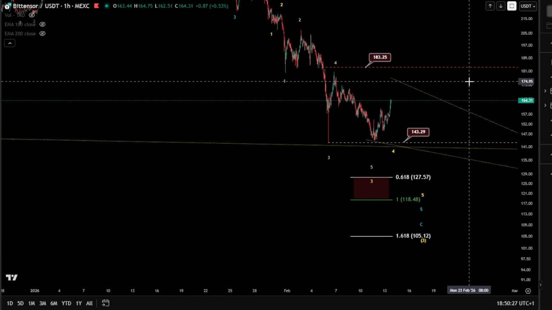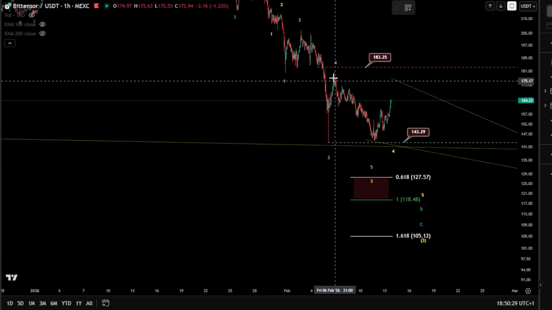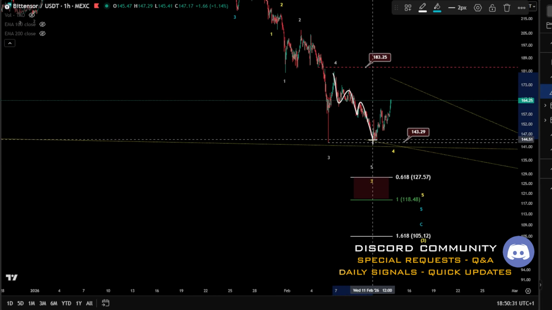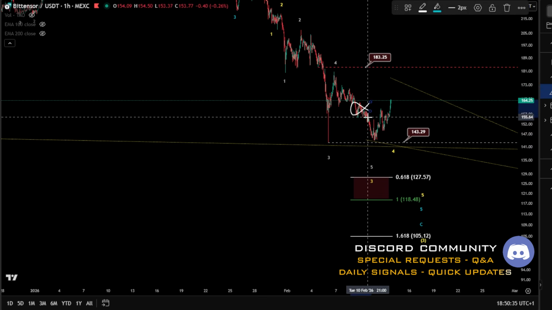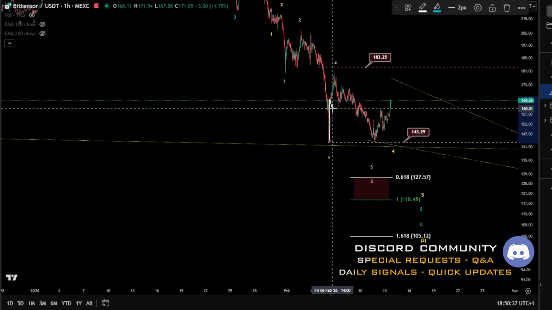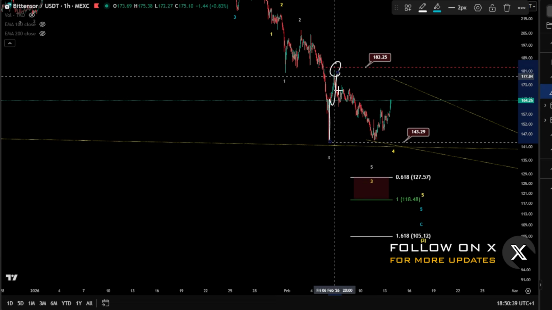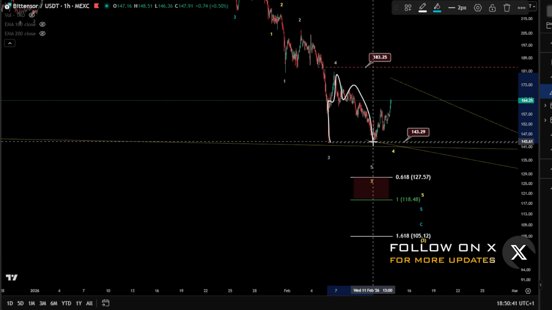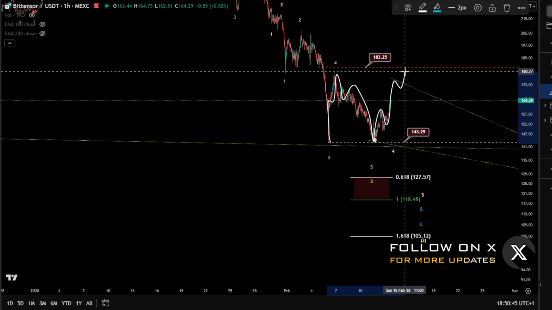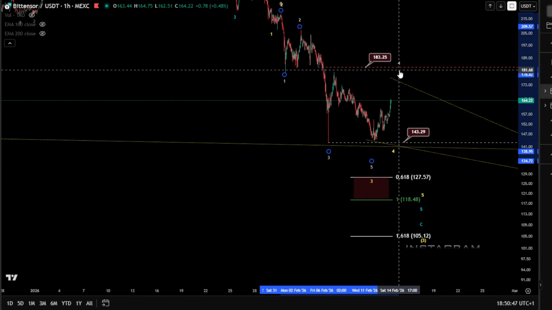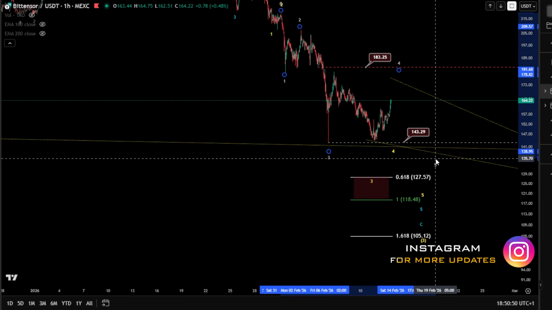And this can be a 5 waves truncation, 1, 2, and then 3, 4, and a 5. But I doubt it. Wave 5 is longer than wave 3, which is not allowed. Therefore, it is still three waves, corrective at the end. I'm expecting therefore the ABC here to be finished, and then we're looking for another wave C, and that means an extended wave 4 that might still be unfolding there for another wave 5.